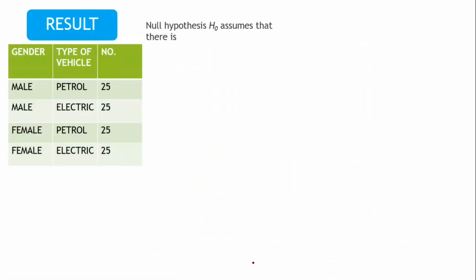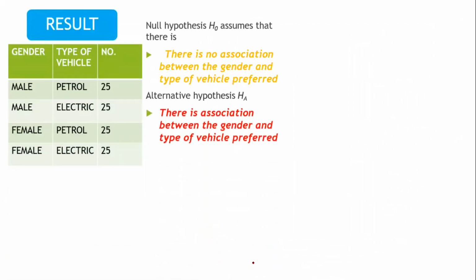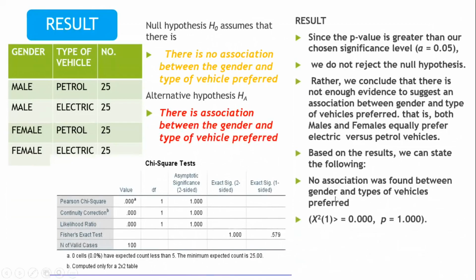And then how we will show these results. So, not going through all the things, just look here. Now coming to results, we can see here, since the p-value is greater than our significance level, we do not reject the null hypothesis. Rather, we conclude that there is not enough evidence to suggest an association between gender and type of vehicle preferred. That is, both male and female equally prefer electric versus petrol vehicles.